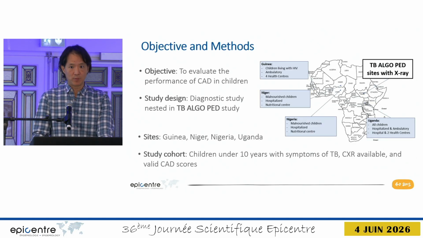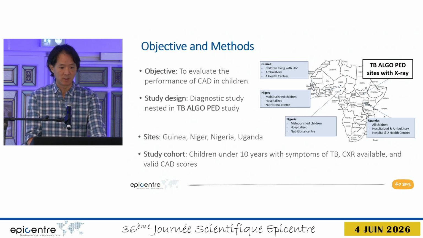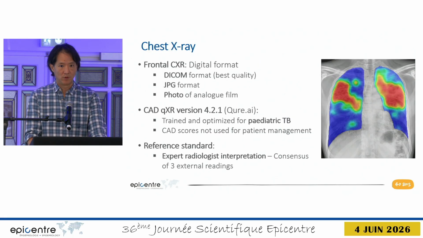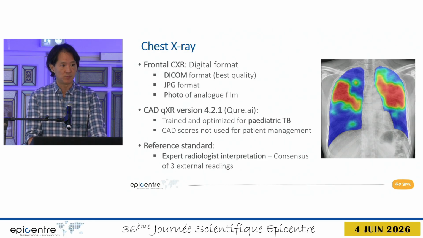So to address this gap, we designed a study to evaluate the performance of CAD in children as part of the TB ALGO-PED study. There were 4 sites involved: Guinea, Niger, Nigeria, and Uganda, and the study cohort included children under 10 years with symptoms of TB, an available chest X-ray, and valid CAD scores. For the chest X-ray, we only used the frontal chest X-ray in a digital format. This could be DICOM format, which is the best diagnostic quality, a JPEG format, or in sites that are still using the old film and chemical processing, we took a photo of a hard copy film.